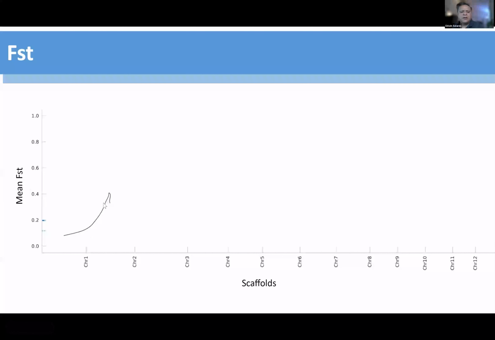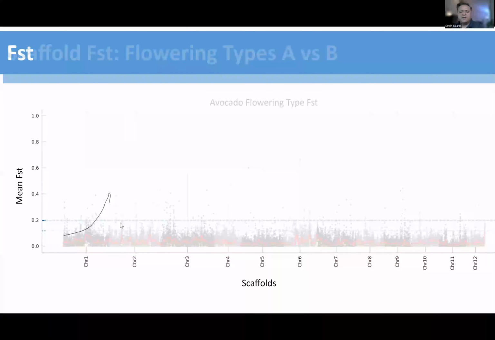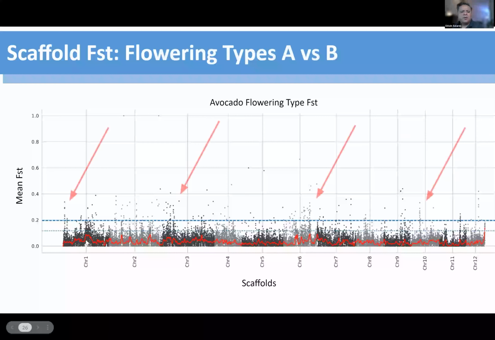And if we had dots that track this line here, we would say not only is it divergent here, but also a buildup, meaning a possible selective sweep. When we actually look at the data, we have multiple points that are possible selective sweeps. Those are chromosome 1, 3, 6, and 10.